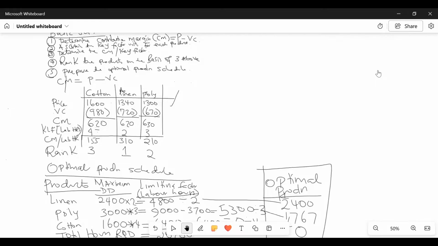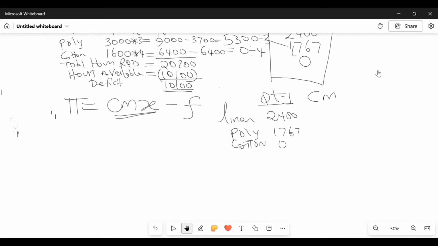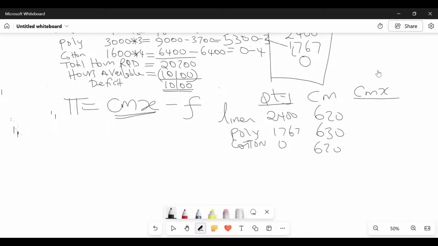Poly is 630 and then 620 like that. Great. So, ladies and gentlemen, linen is 620, and then this one here is 630, and then lastly, 620. So come and give me a column of CMX, the total contribution.